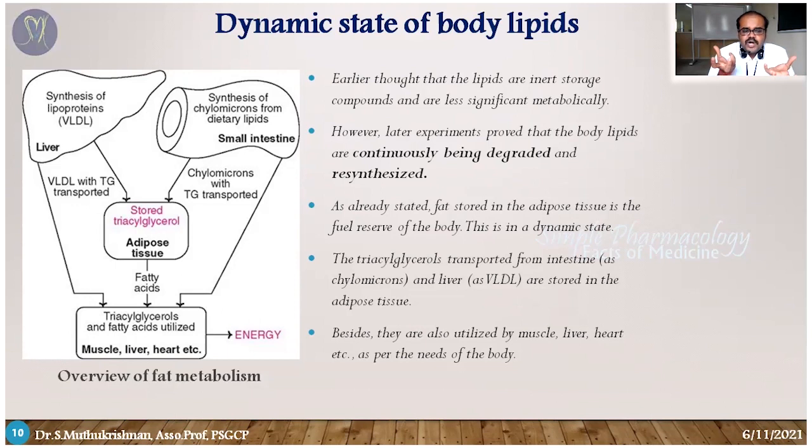When our body needs energy, the adipose tissue undergoes a catabolic process. The triglycerides undergo catabolism and release free fatty acids. The free fatty acids are capable of producing energy, for muscle, liver or heart, as an energy resource.